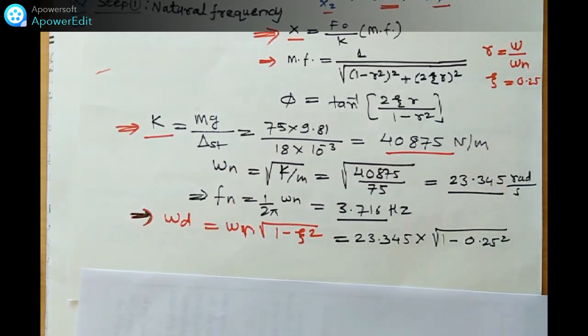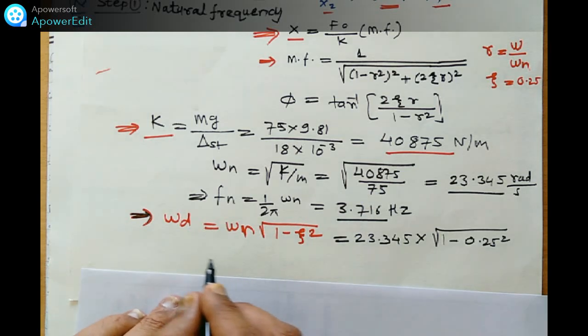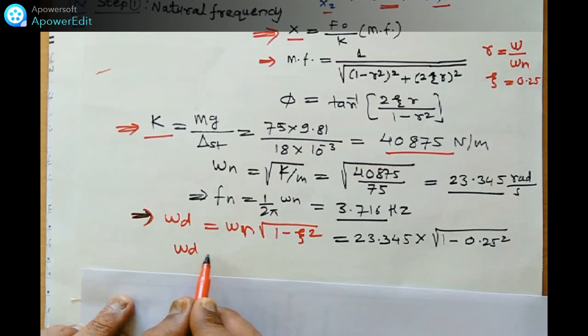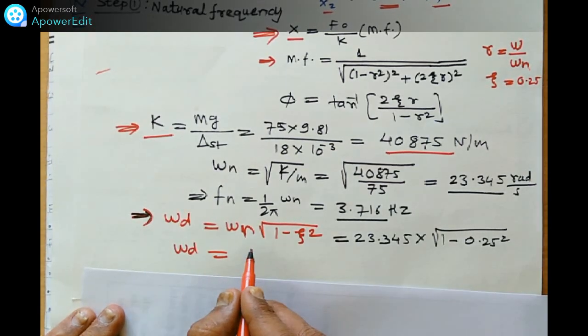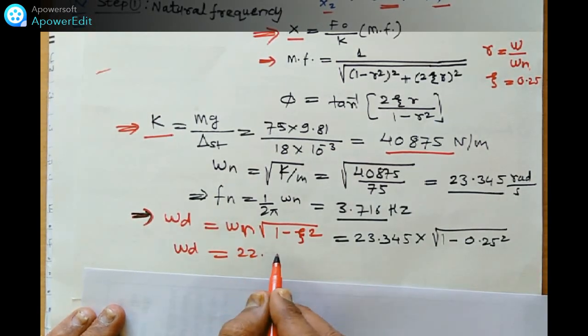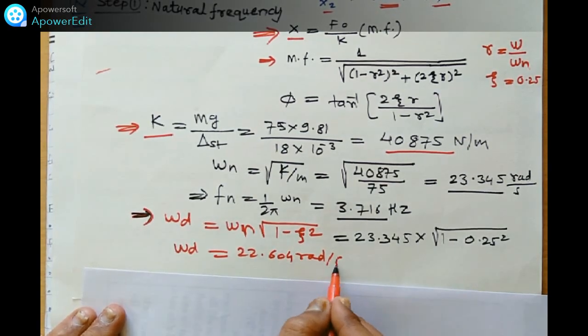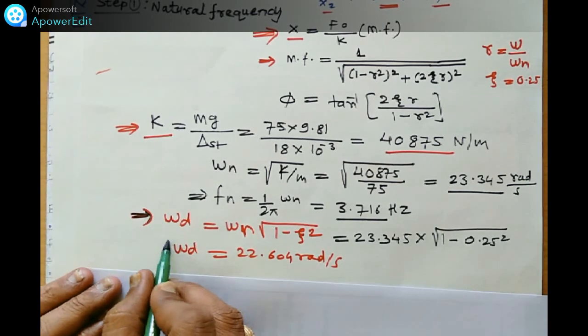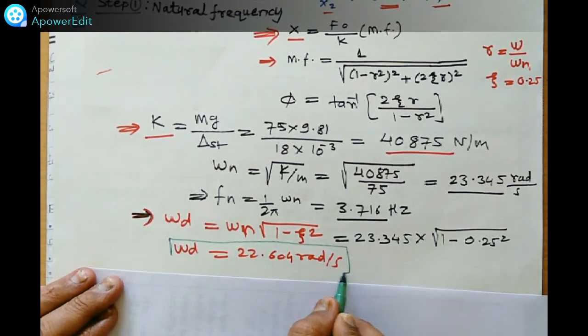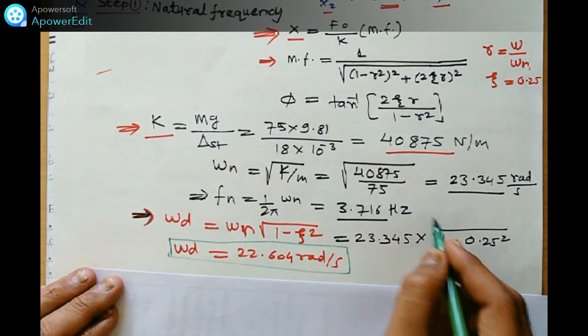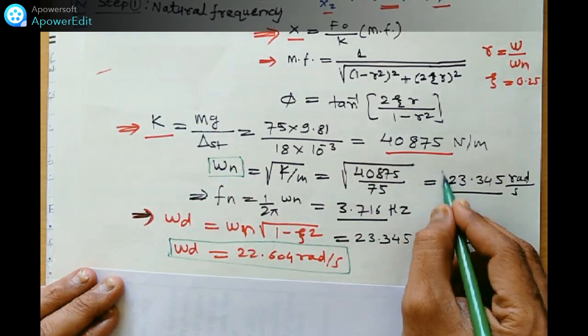This is the value of zeta; it is given in the numerical. So omega d becomes 22.604 radian per second. This is the value of omega d, that frequency, and this is the value of omega n.